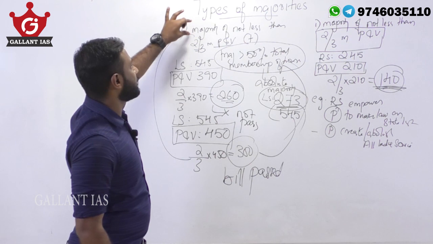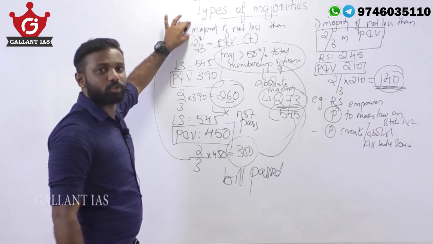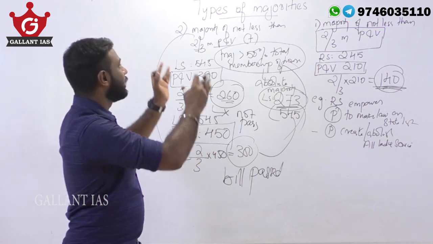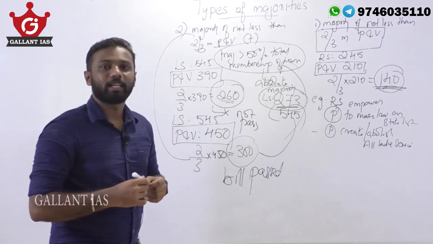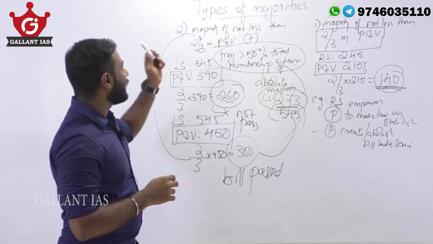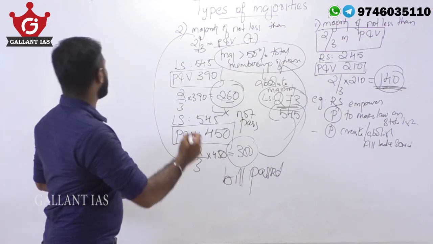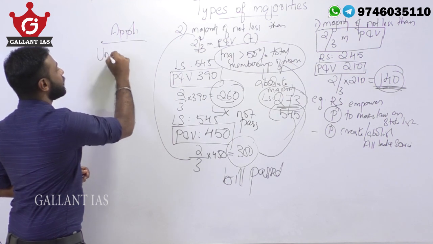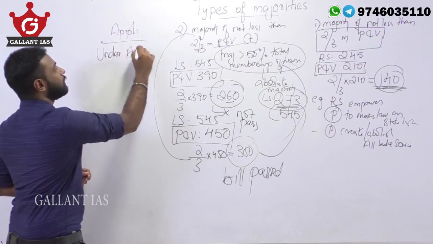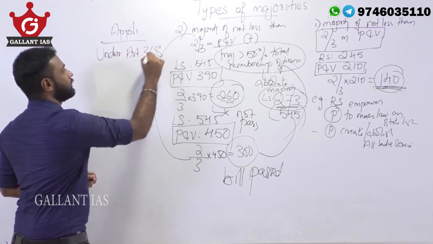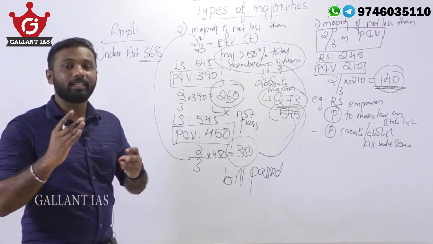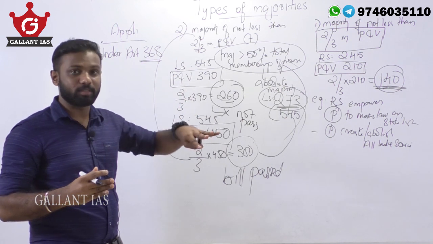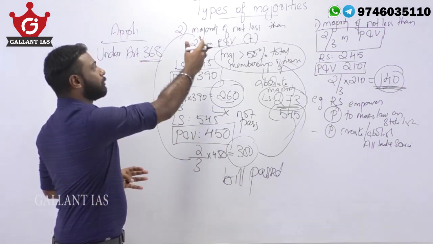That means the first condition should also satisfy the second condition. Only in such cases this bill or resolutions get passed. This majority is used under Article 368 of the Constitution. That is, when a bill seeks the amendment to the Constitution which does not alter the federal principles, in such cases this majority is required.